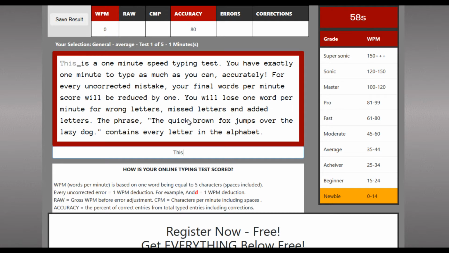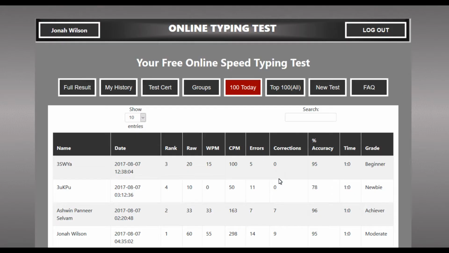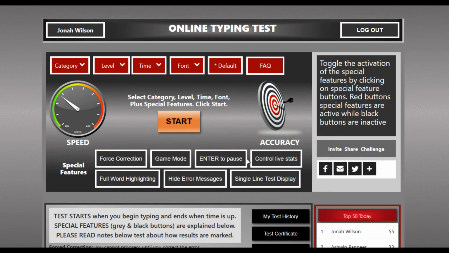Now if you get a good score as a guest user, you may end up in the top 50 for the day. And if you're a registered user, and registration is free, you'll be able to check out the top 100 results for the day. As a registered user, you'll be able to add some further customization to your test by activating the special features in the control panel at the top of the home page. So please take a moment to check these out and find out what works best for you.